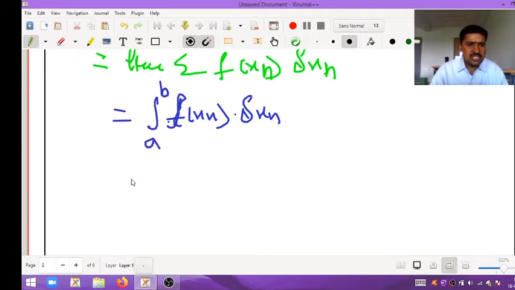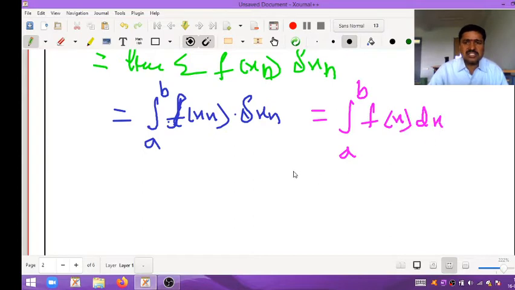So in general this is nothing but the integral from a to b of f of x into dx. This is about the definite integral.